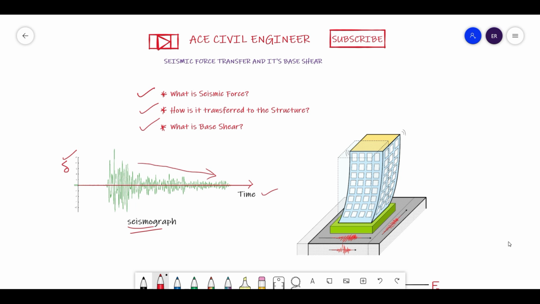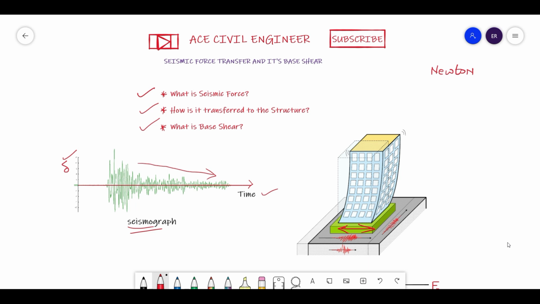These seismic waves lead to ground motion, and within the ground we know that a foundation is there. So this foundation will tend to move along with the ground. When the ground moves, the foundation also will tend to move. Now let us understand, friends, how this force is generated. To understand this, it is not rocket science; it is simple physics which Newton has already explained very clearly with his principles.